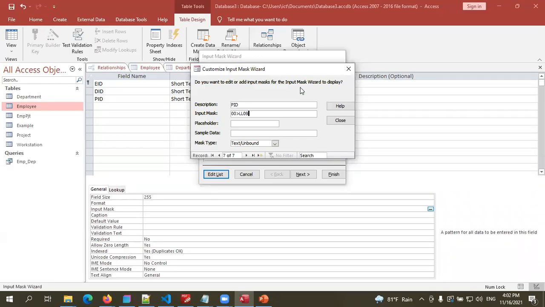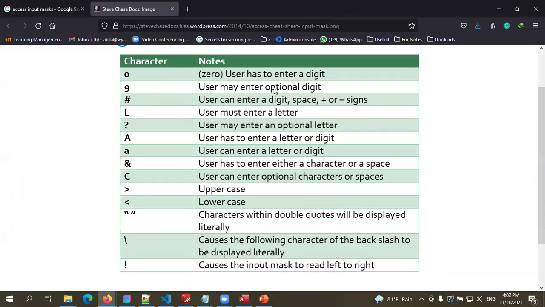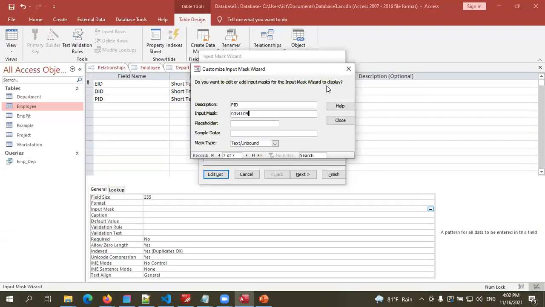So then you have to use 9 here. 9. 9 is the symbol. User may enter an optional digit. And you can add a sample here.